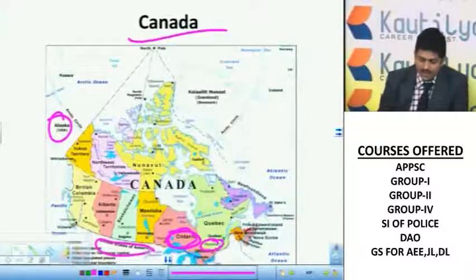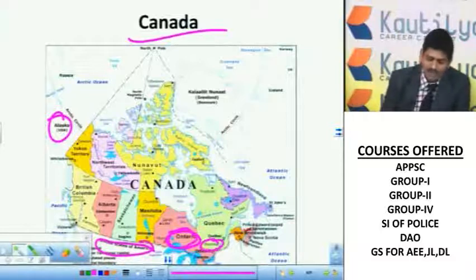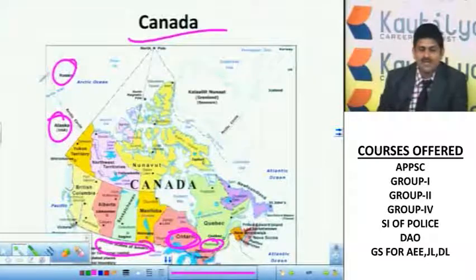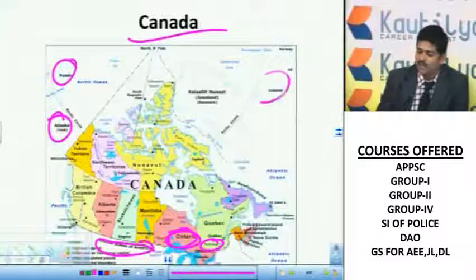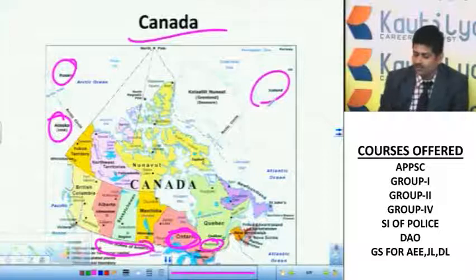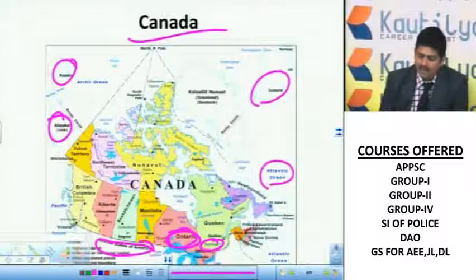Here you can see the United States of America, and the border is there. With Russia, Canada or any other North American country does not have any land border. It's only an oceanic border. Here you can see Iceland, right? So the Atlantic Ocean. Next, it's the Arctic Circle.